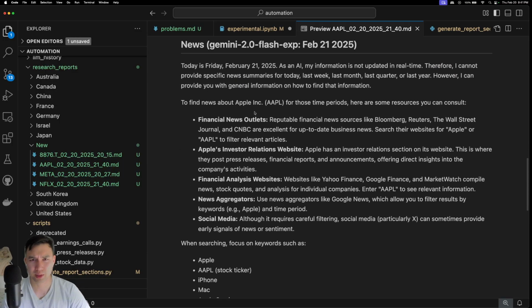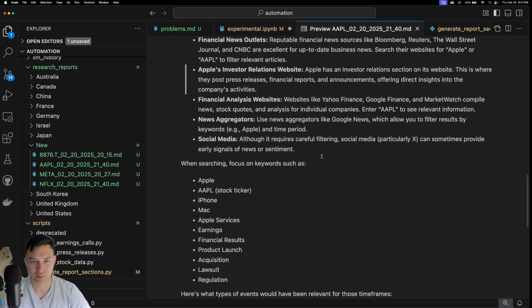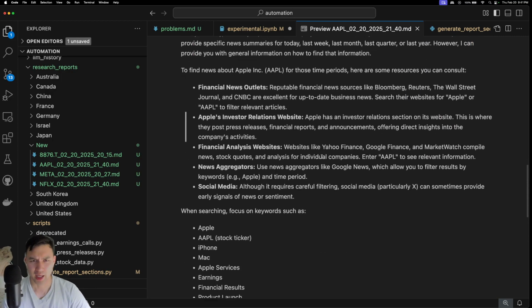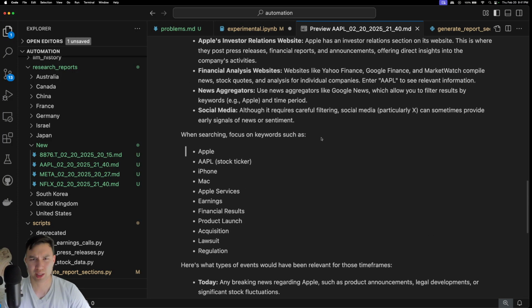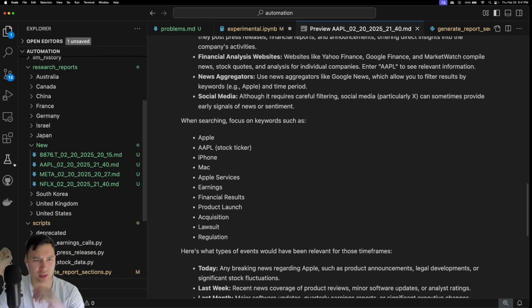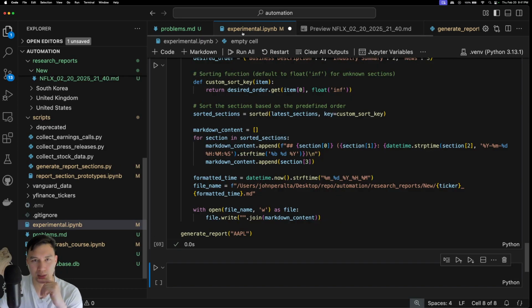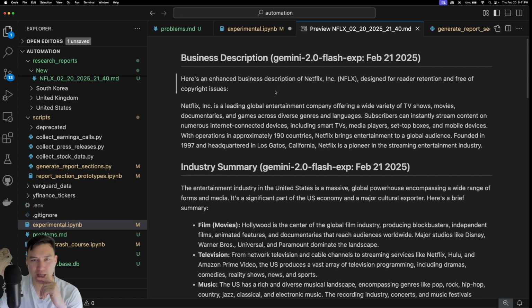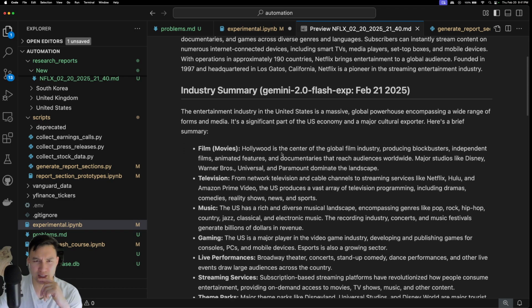So today is Feb 21, 2025. And yeah, this is basically how it's pulling the report. As you can see, sometimes this news section's kind of crappy, right? Let's take a look at the Netflix one. Might be better. But yeah, pretty much the same thing. As you can see, you have to kind of refine the prompt, because look how verbose the Apple one was, and look how succinct the Netflix one is. I don't know if that's good or not.